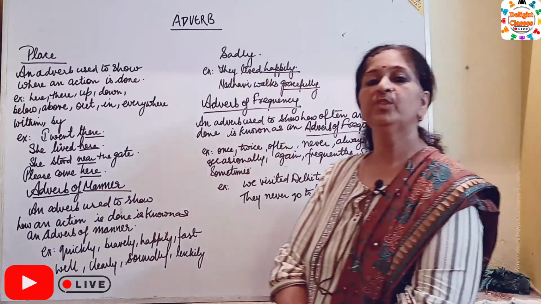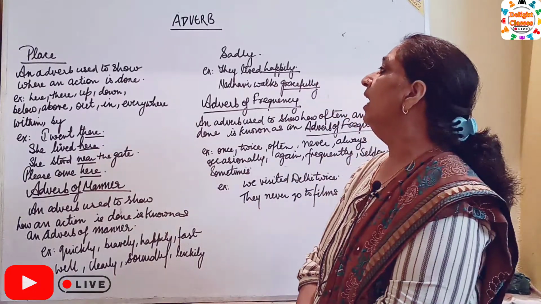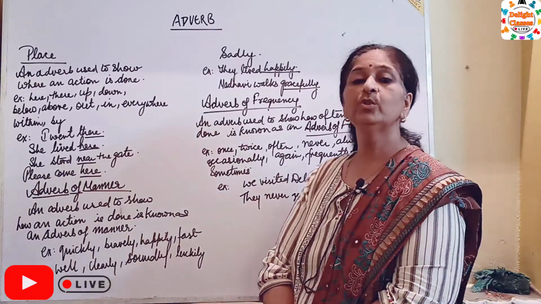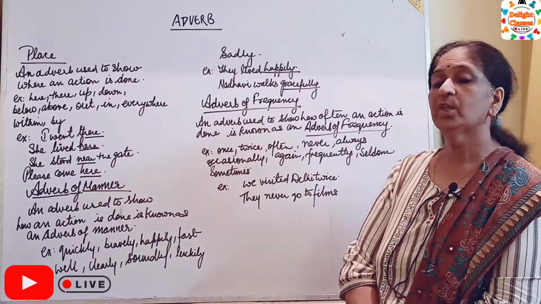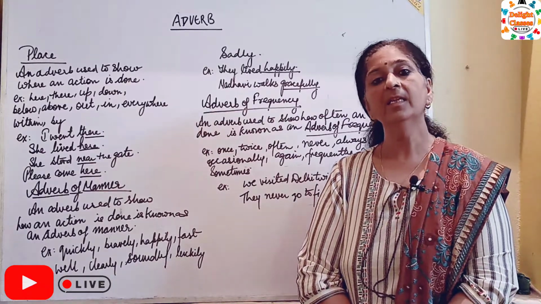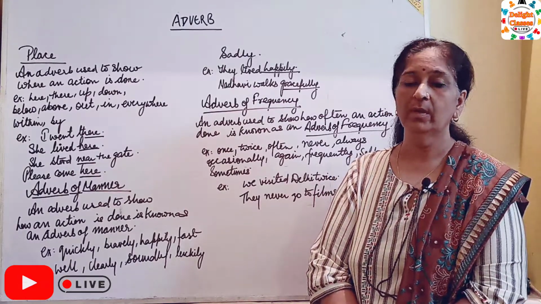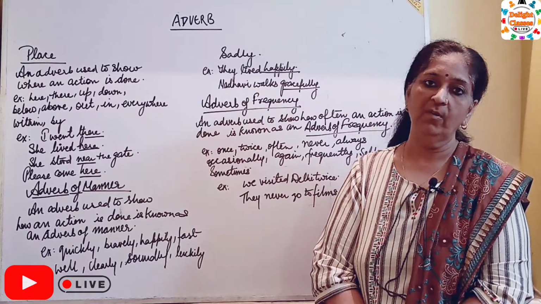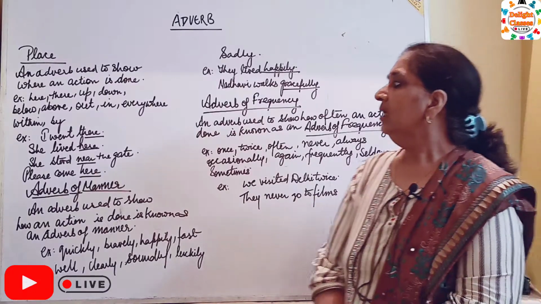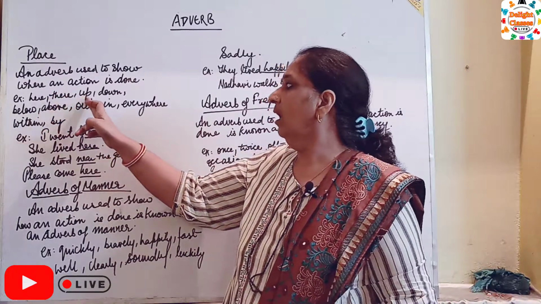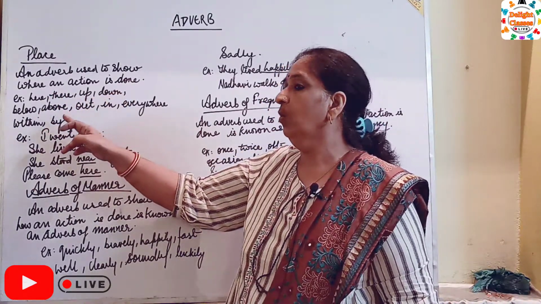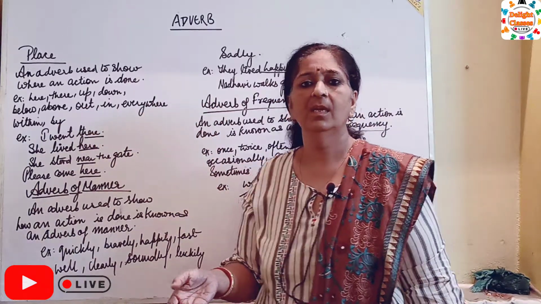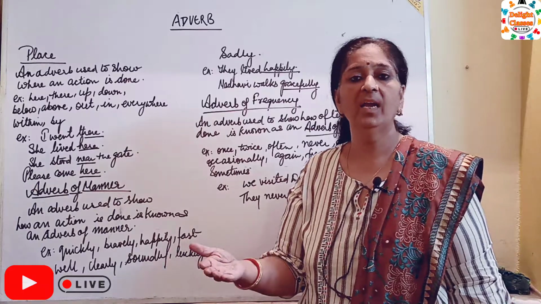After adverb of time, adverb of place. An adverb used to show where an action is done is called adverb of place. Here, there, up, down, below, above, out, in, everywhere, within, by.